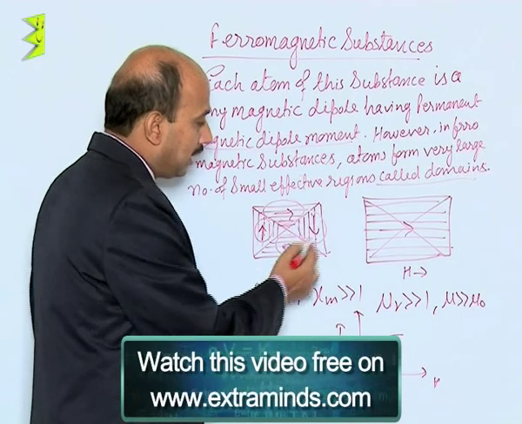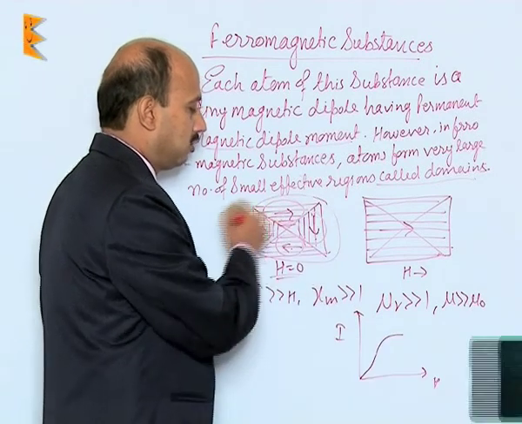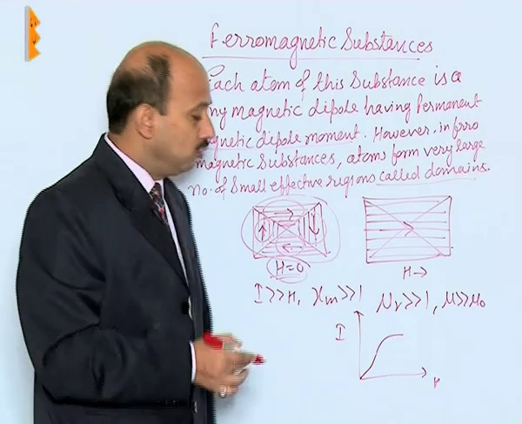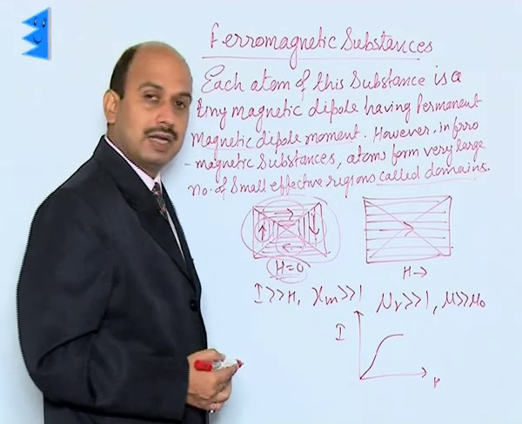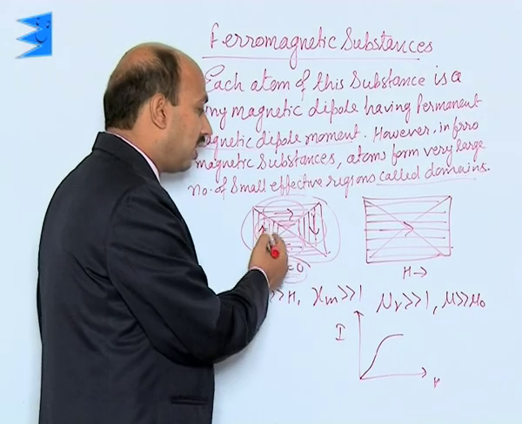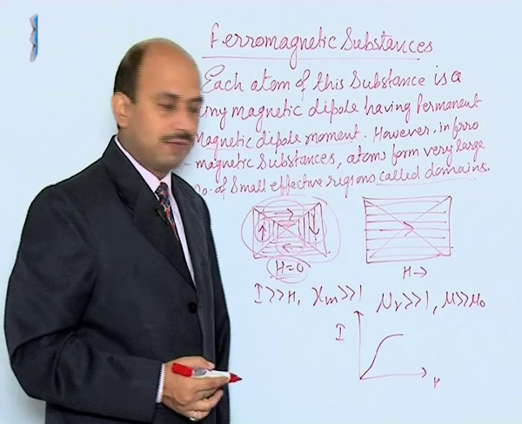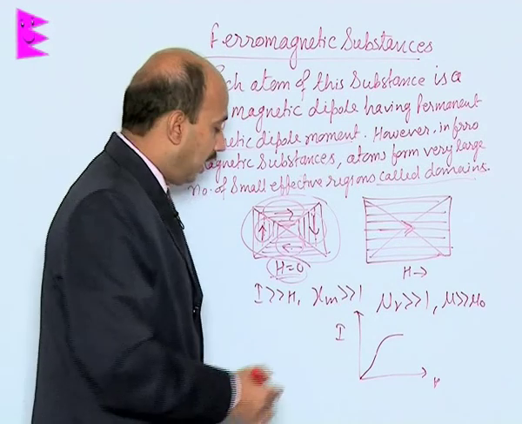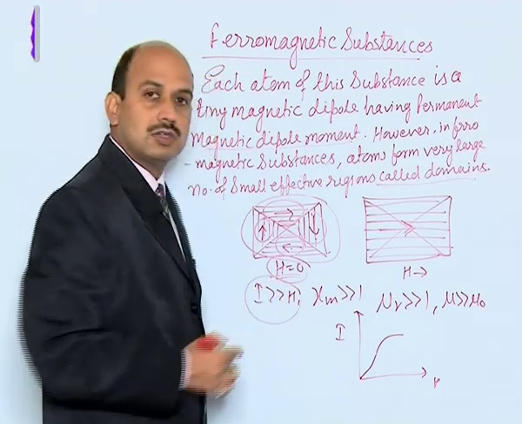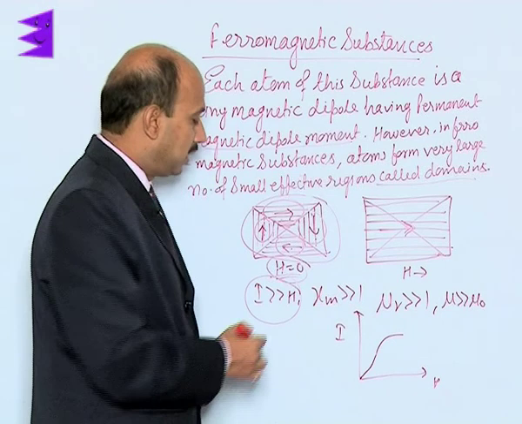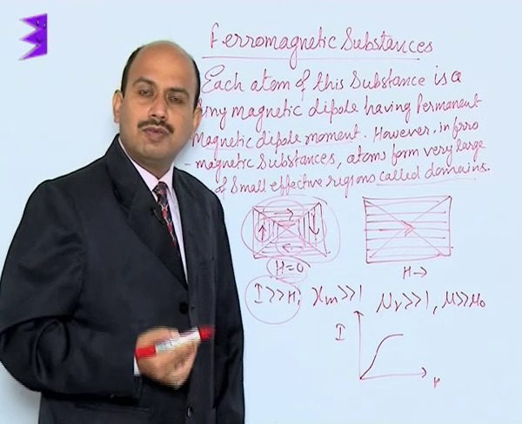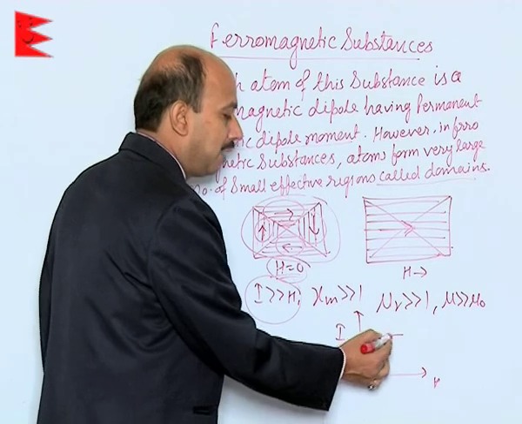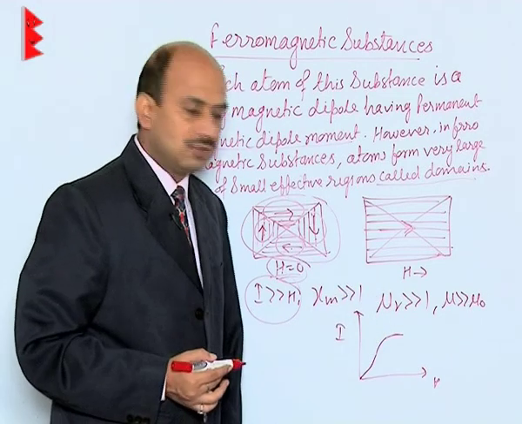But the net magnetic dipole moment of this substance is 0 if the external magnetic field is 0. As you apply an external magnetic field, all these domains start aligning in the direction of the magnetic field and they ultimately align in this one. So, in this case I is much greater than H. It means magnetization is much higher than H, and I does not vary linearly actually. So, the graph between I and H is shown here and after some time it achieves saturation here.